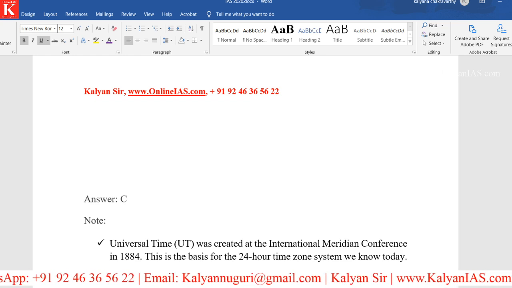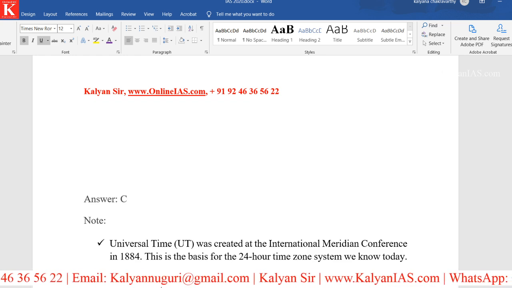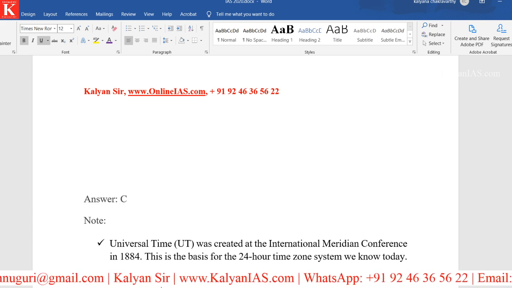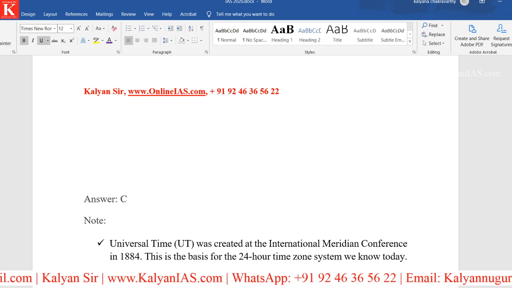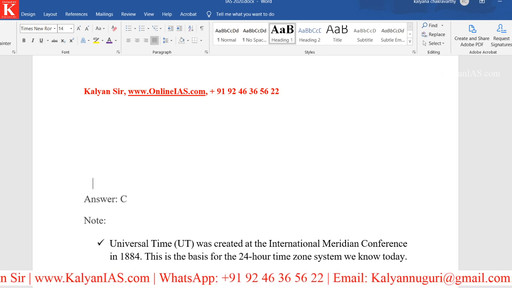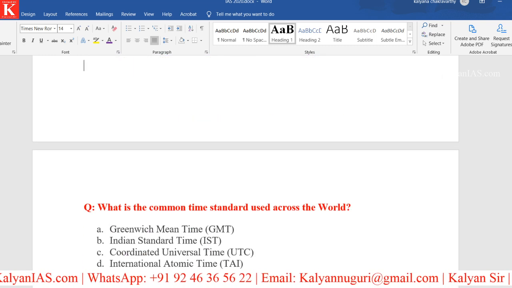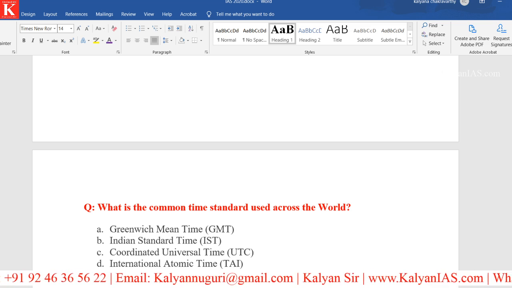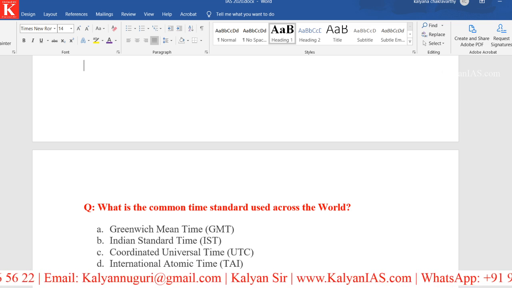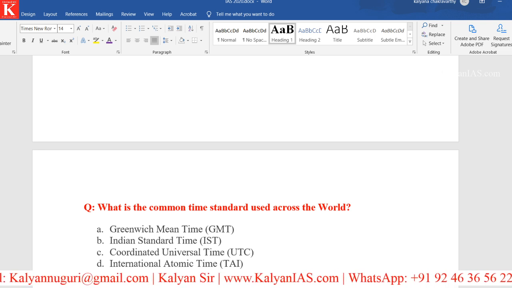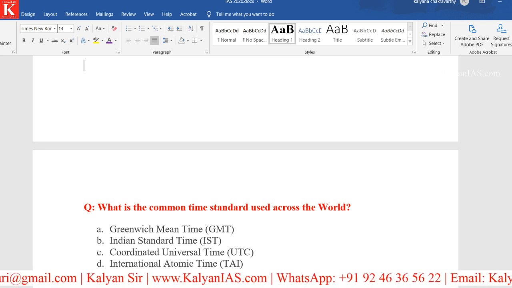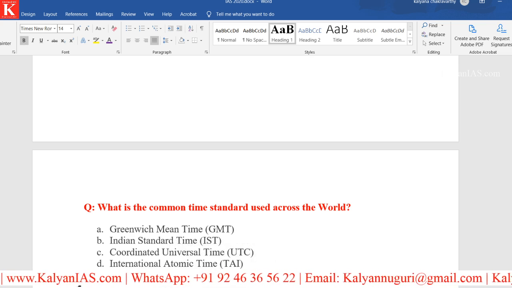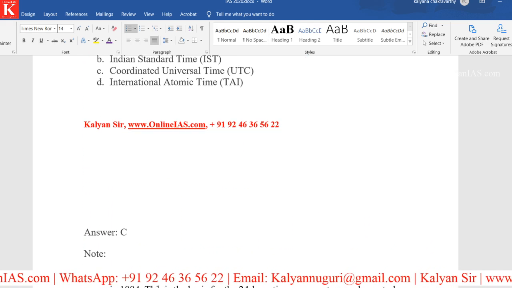It was created at the International Meridian Conference in 1884. This is the basis for the 24-hour time zone system we know today. Right? So kindly remember these two things. One is related to the zodiacal light, and the second one is the common time standard used across the world, and option C, that is Coordinated Universal Time. So this is the answer. Right? Now we'll be going ahead and we'll have a look at another question.